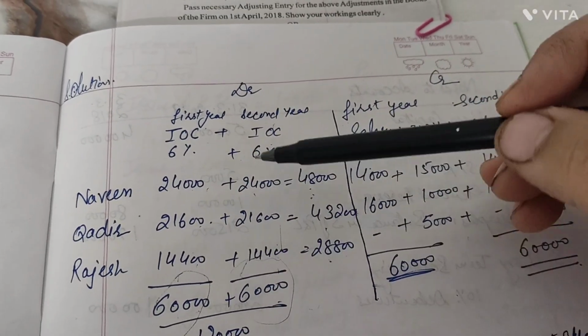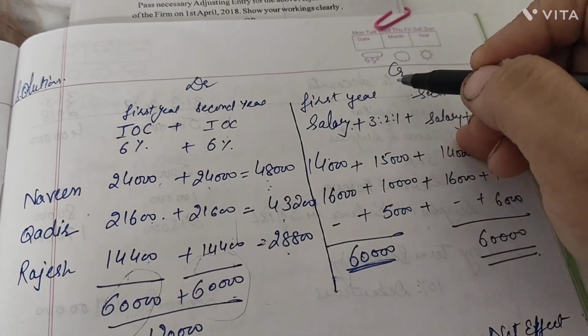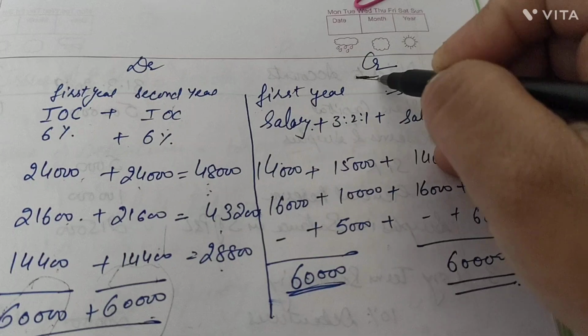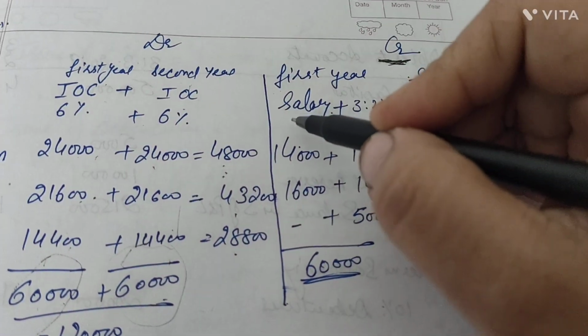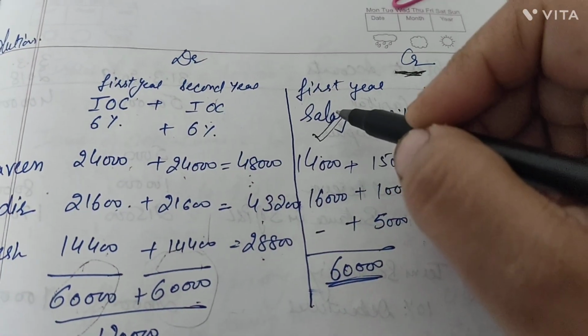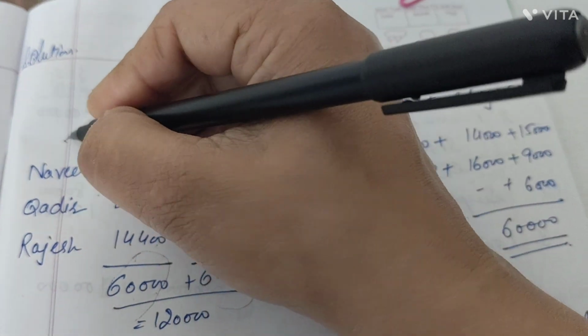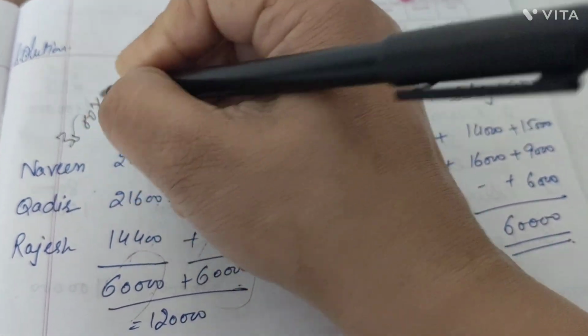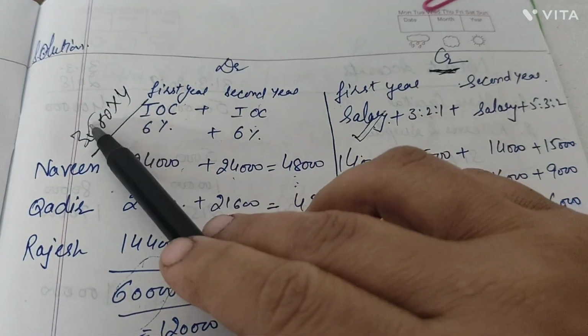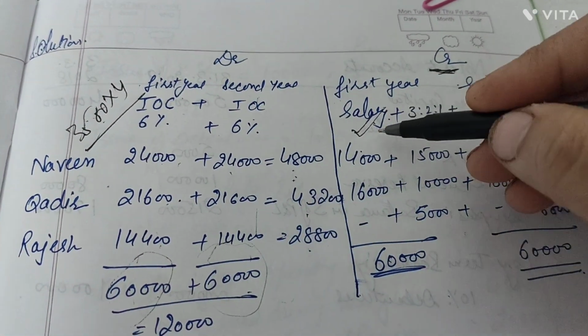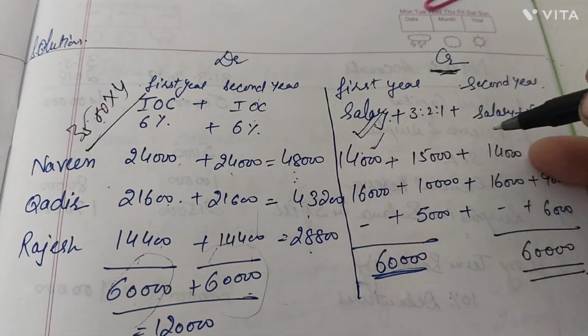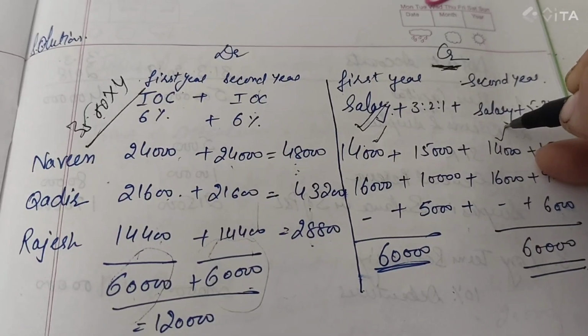Now, besides this, what was actually to be done on the credit side? Actually, they should have been given a salary. The salary payable for Naveen was 3,500 into 4 quarters. We got 14,000 for the first year and 14,000 for the second year.